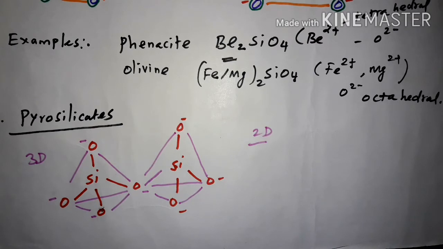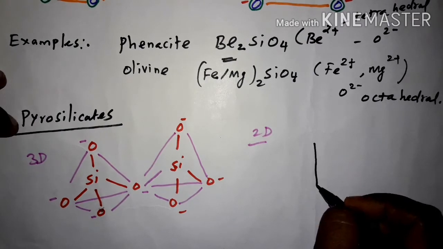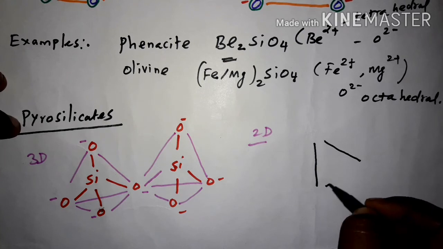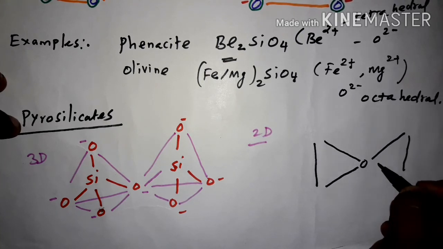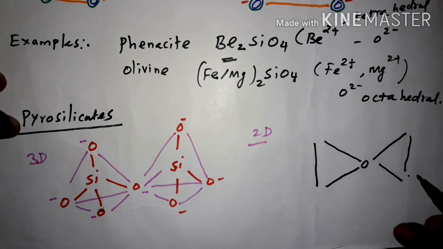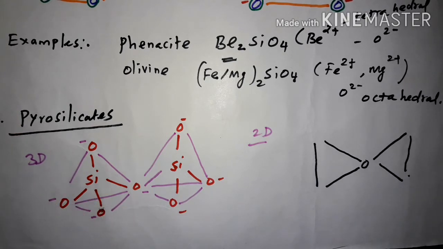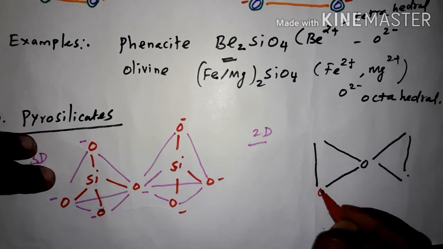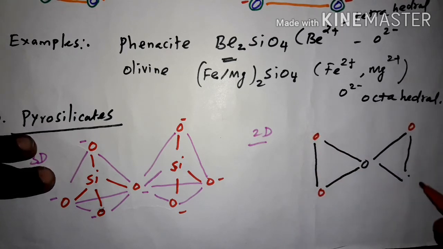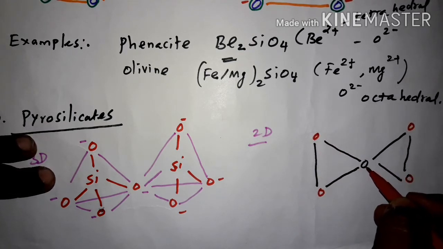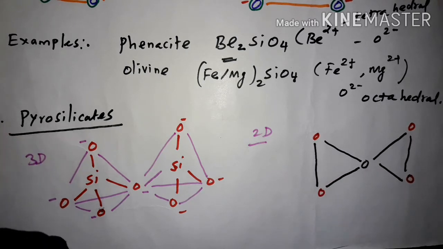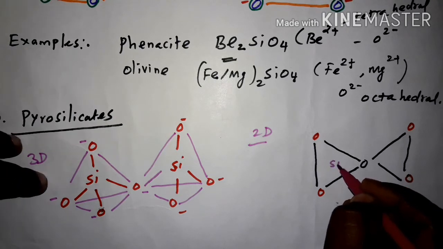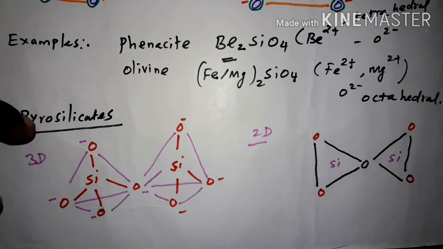It is very simple. Here oxygen atom, oxygen atom, oxygen atom, oxygen atom. Here also one oxygen atom. Now in the middle, silicon atom. This is silicon. Here silicon.